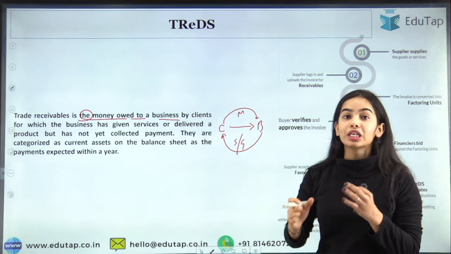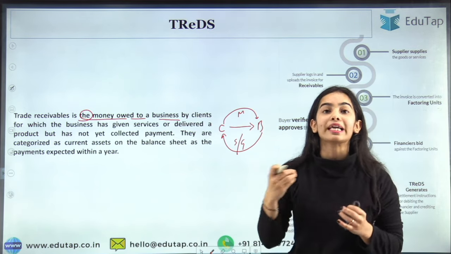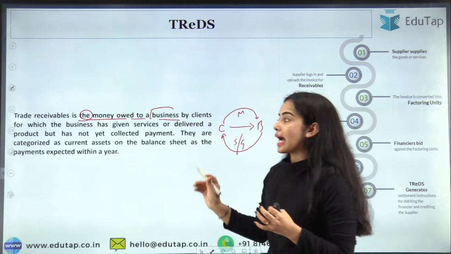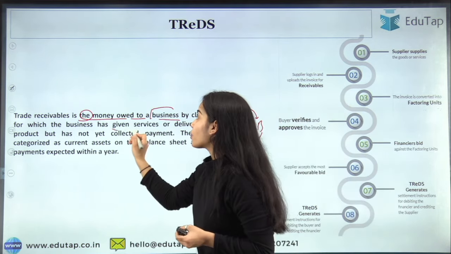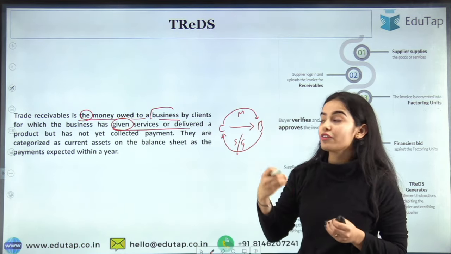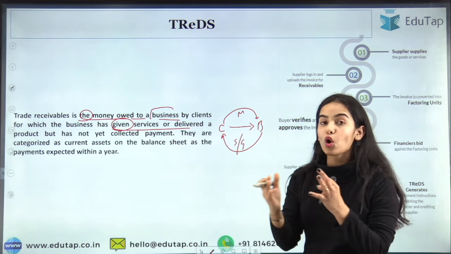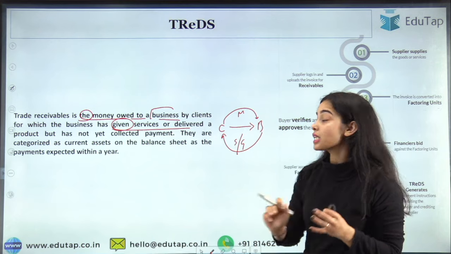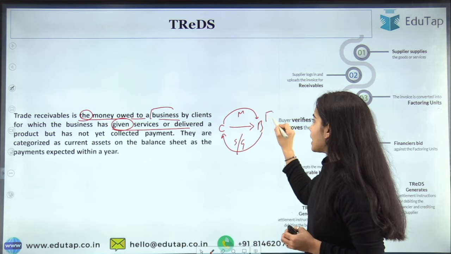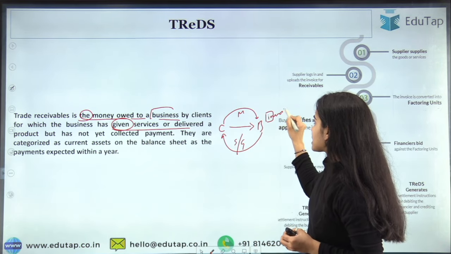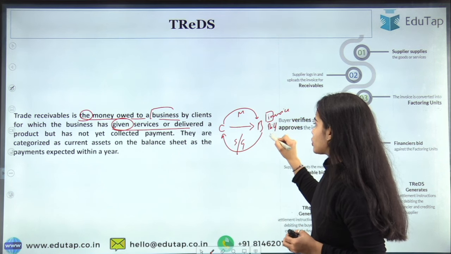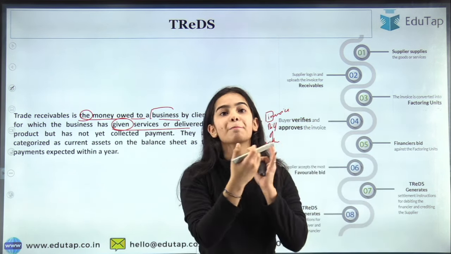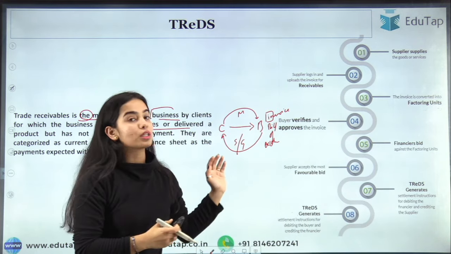If the client is not able to pay right now, this is the money owed to the business by the clients, for which the business has already given the services or delivered a product but has not yet collected the payment. This is the trade receivables, because the business has the invoice, the bill of exchange, but has not got the money for this invoice or bill of exchange.